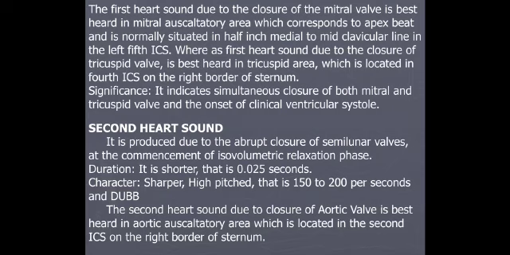What are the characteristic features? It has a duration of 0.025 seconds with a character of sharp, high pitch, and the frequency is around 150 to 200 per second, and it's also called in layman's terms as dub. The second heart sound due to closure of the aortic valve is best heard in the aortic auscultatory area, which is located on the second intercostal space on the right border of the sternum.